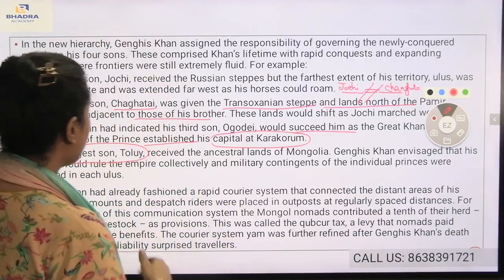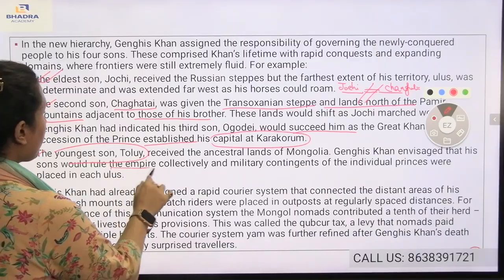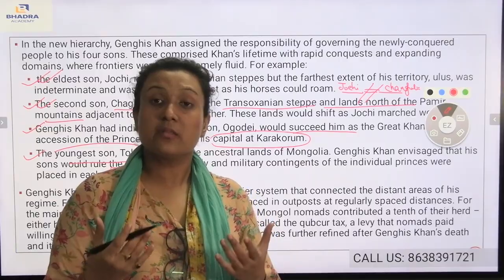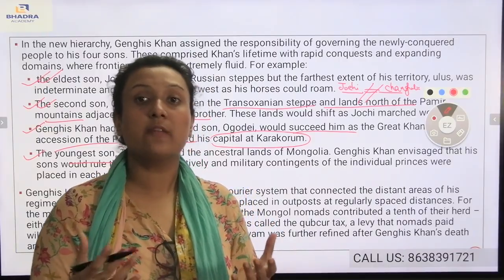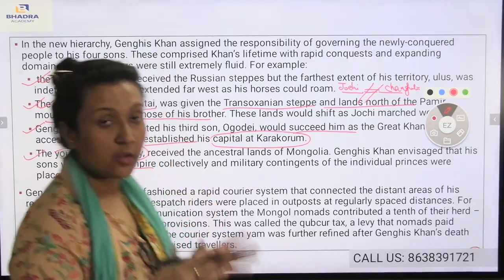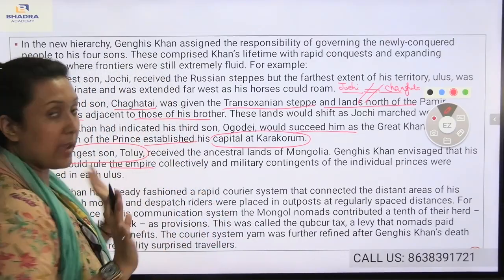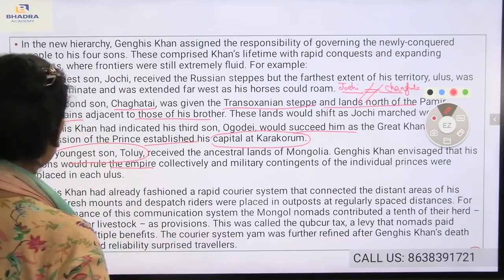As a result, if I talk about the empire itself, Genghis Khan always dreamt that his sons would collectively rule his empire. You see how the four sons were given their own portions of the empire. I hope this is clear.